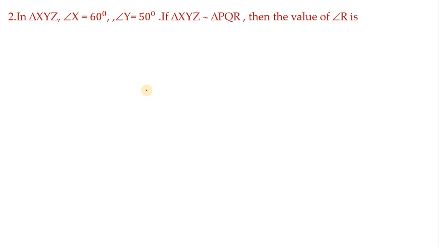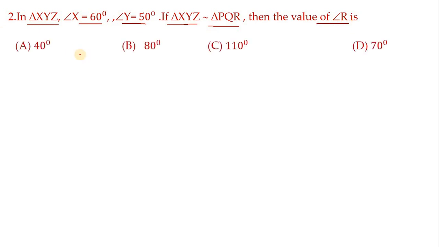Next, move on to the another one. In triangle XYZ, angle X is 60 degree, angle Y is 50 degree. If triangle XYZ is similar to triangle PQR, then the value of angle R is 40 degree, 80 degree, 110 degree, 70 degree.